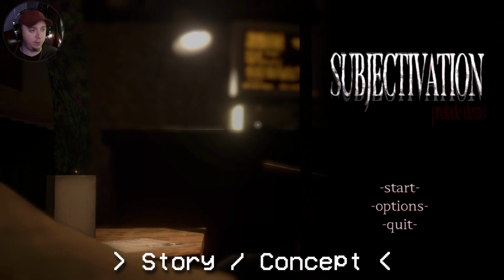So while the story isn't really fleshed out all that much in this demo, I definitely would say it's a good first impression. Like I said, it intrigued me and really made me wonder where this is going to go, and I think that's always a good thing with a story. I think the worst thing you would want with your story is people just not caring at all and just saying this is stupid or whatever, but I just really like the odd esoteric nature of this, and I'm excited to see where it goes.